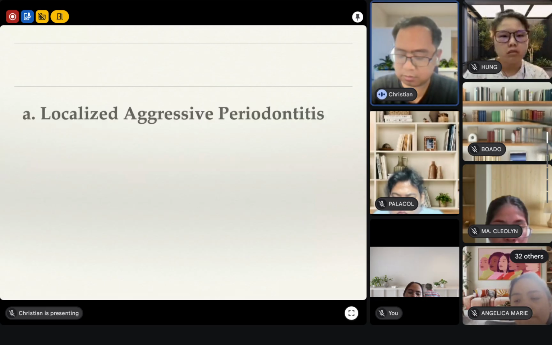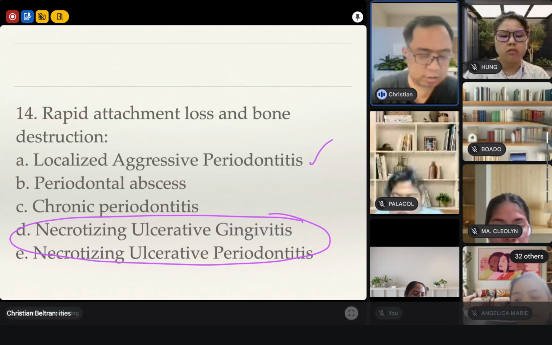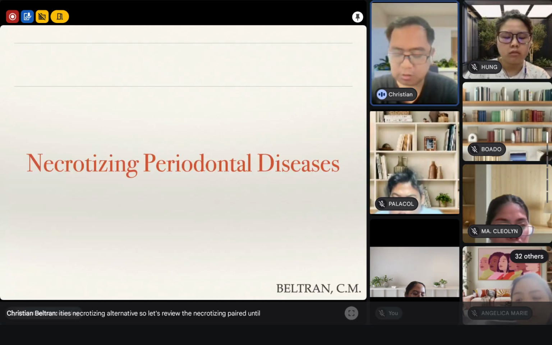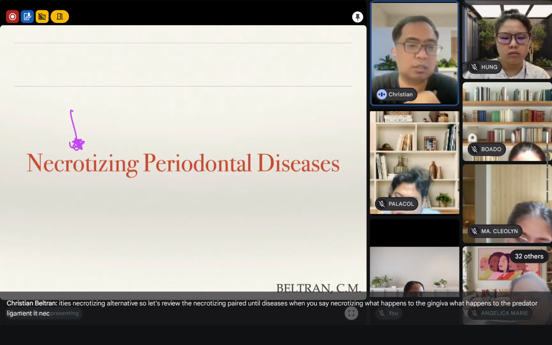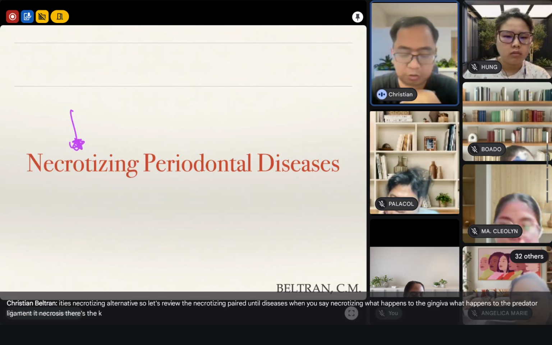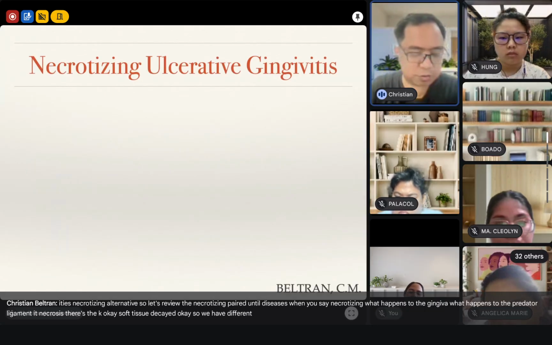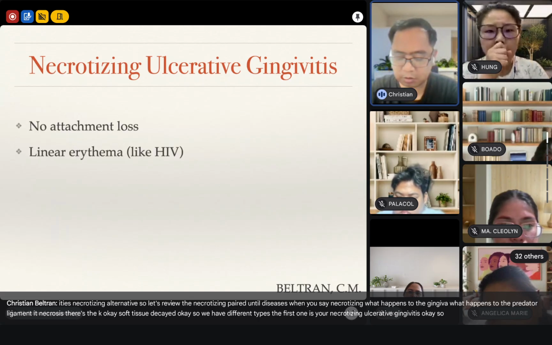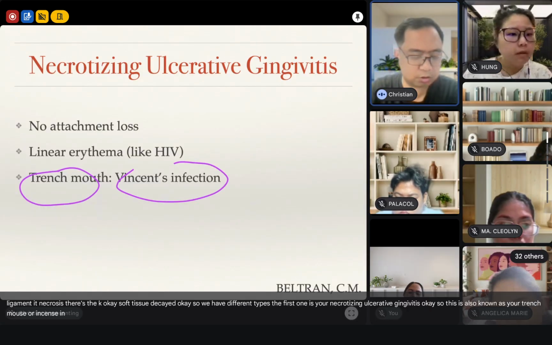Why is there necrotizing here? Because there's necrotizing ulcerative gingivitis, necrotizing ulcerative periodontitis. So let's review the necrotizing periodontal diseases. When you say necrotizing, what happens to the gingiva? What happens to the periodontal ligament? It necroses. There's decay. Soft tissue decay. So we have different types. The first one is your necrotizing ulcerative gingivitis. This is also known as your trench mouth or your Vincent's infection.